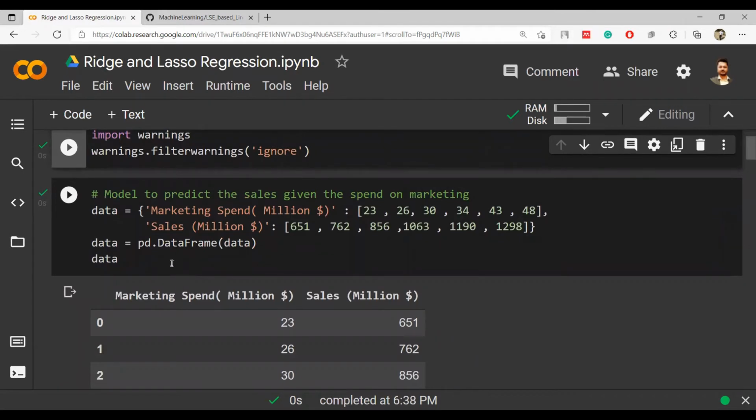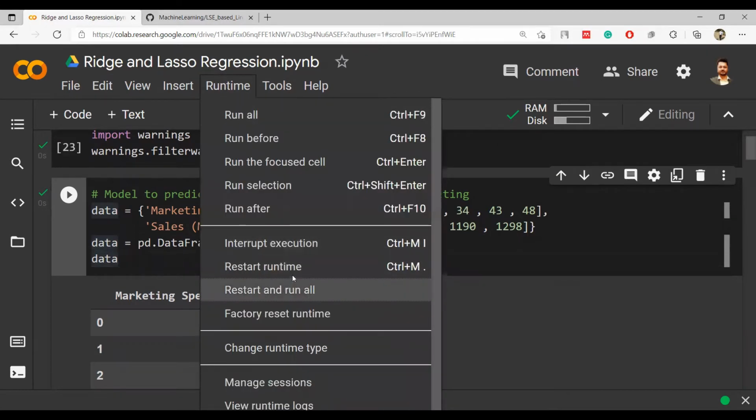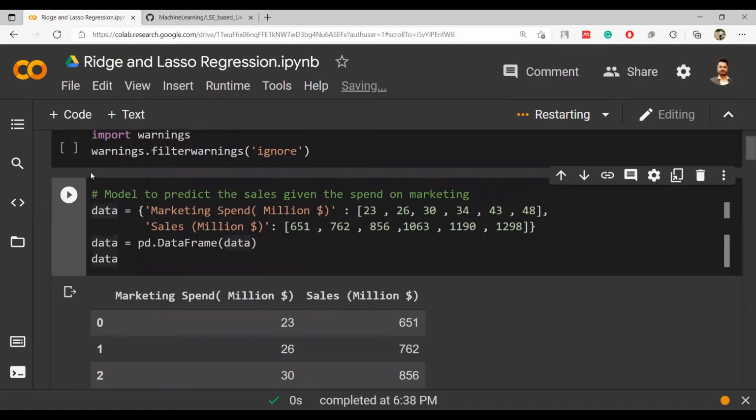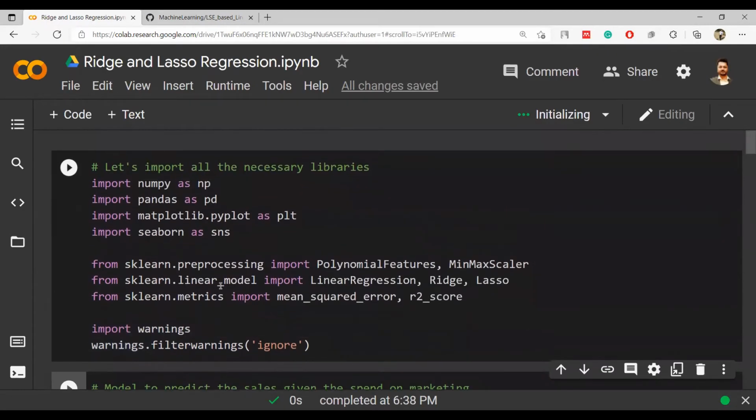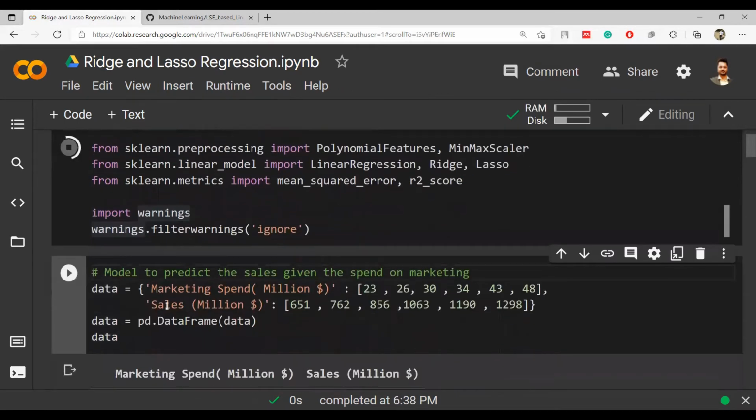Now after that I want to use the data set, but in this I'm not importing any data. I am directly creating it. One second, I'm going to restart so that the numbers remain fine. Yeah, so these are the two columns. First column is marketing spend, second one is sales, and it is in millions, right? So these are the numbers and sales are there.